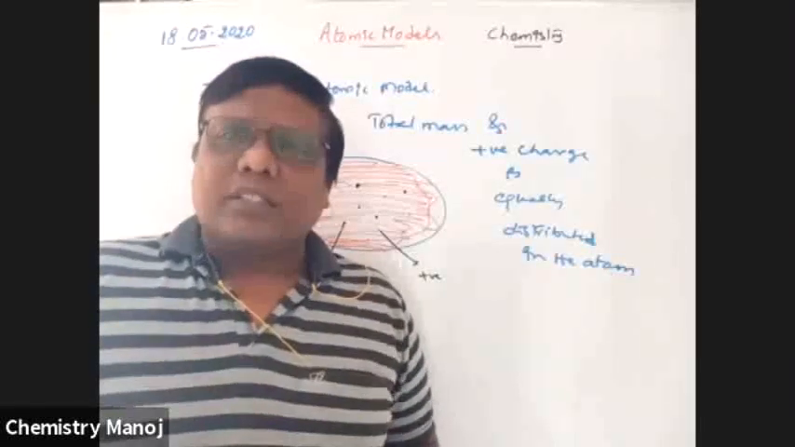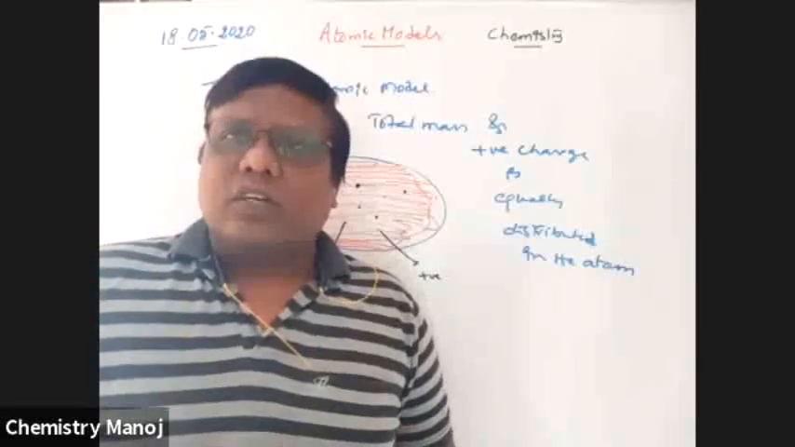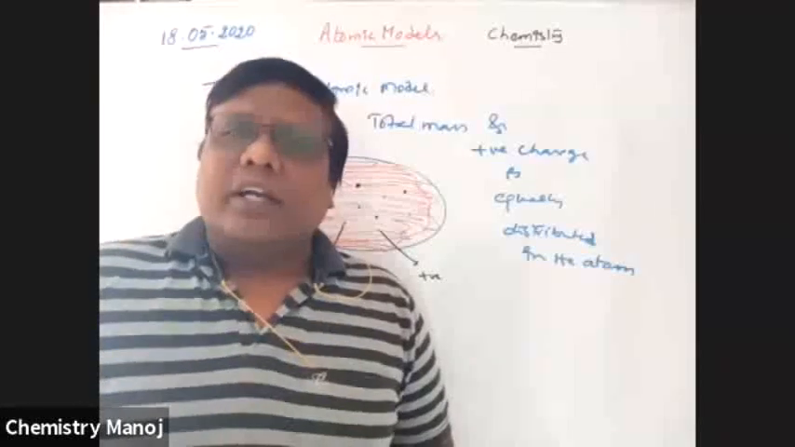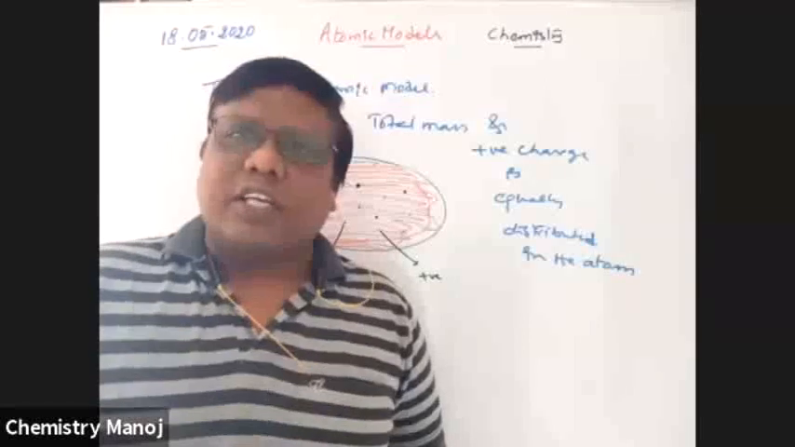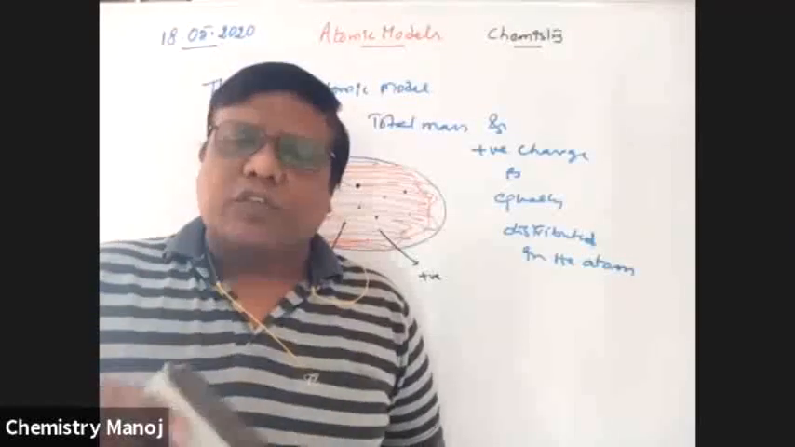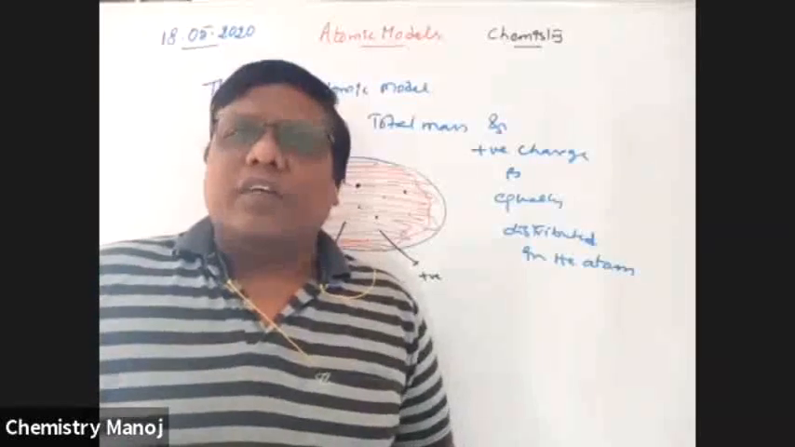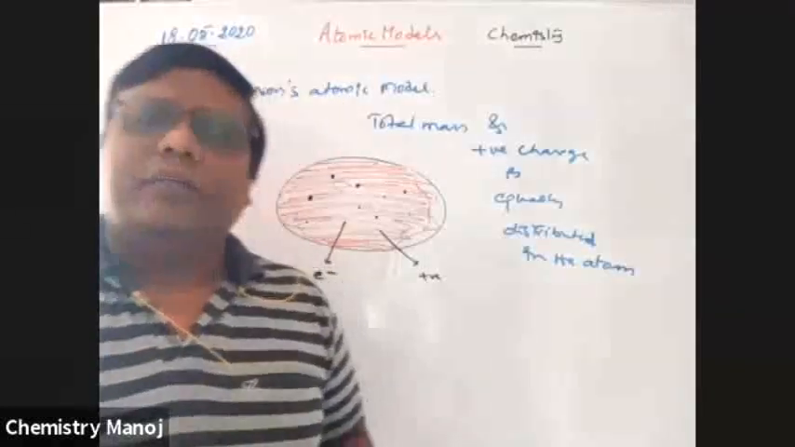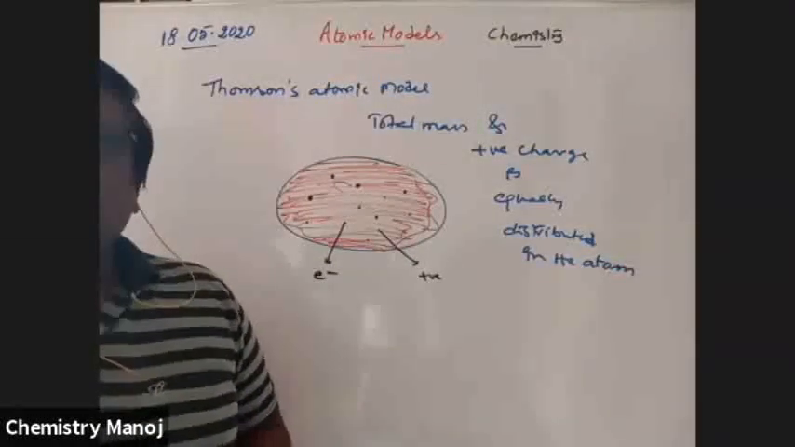The term nucleus was first introduced by the scientist Rutherford. That's why this model is also called Rutherford's nuclear model. It is assumed that electrons revolve around the nucleus as planets revolve around the sun. That's why it is Rutherford's planetary model, or simply Rutherford's atomic model. Before explaining the planetary model, I am going to take Rutherford's alpha ray scattering experiment, the gold foil experiment.